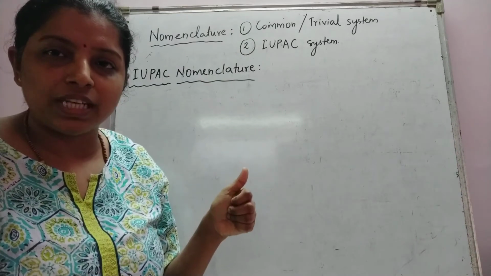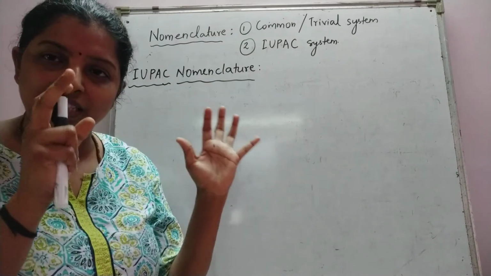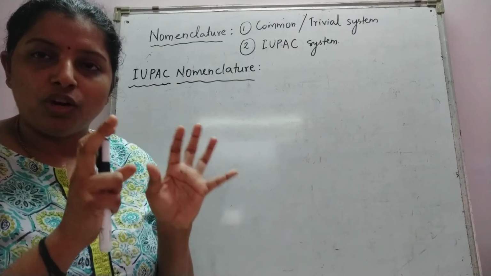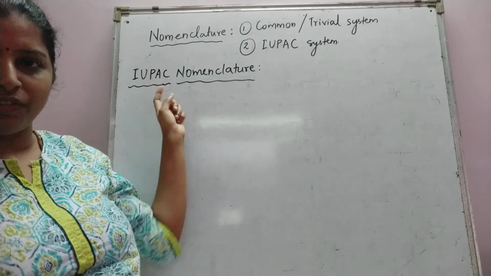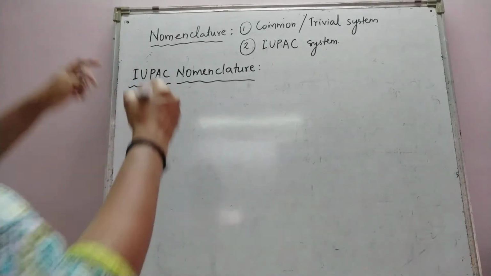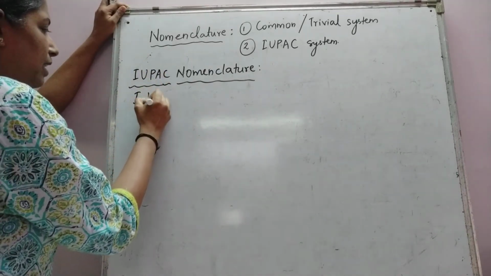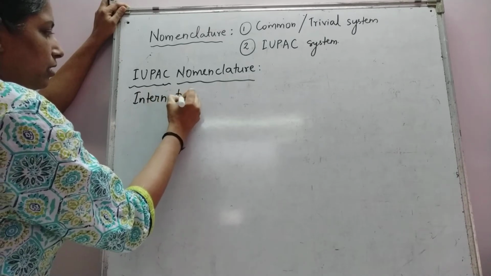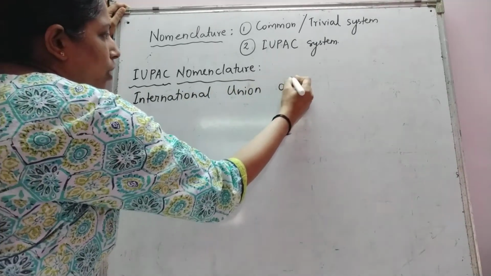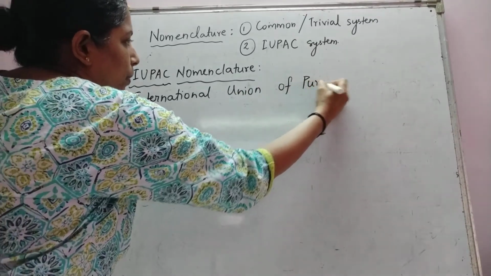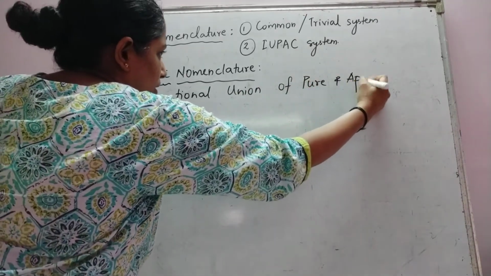So this was how IUPAC nomenclature was put forward. Who put forward this IUPAC nomenclature? The International Union of Pure and Applied Chemists. That is where the full form of this abbreviation lies. IUPAC stands for International Union of Pure and Applied Chemists.